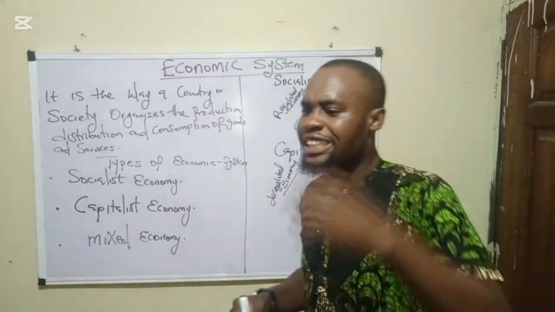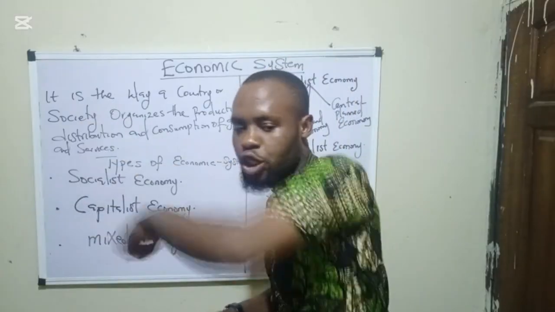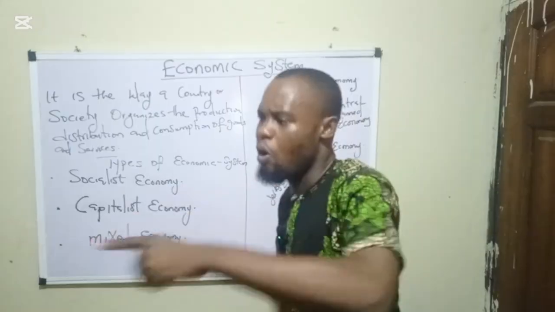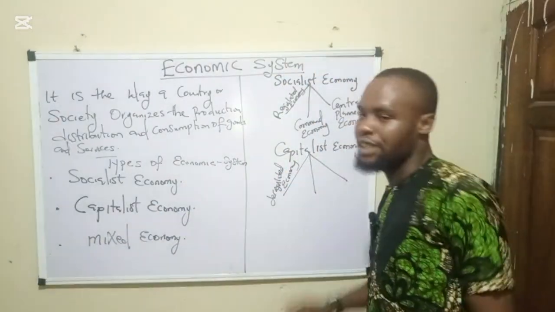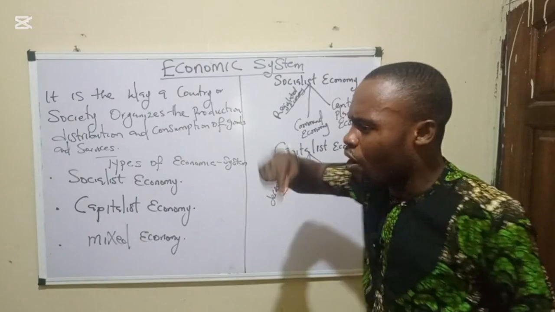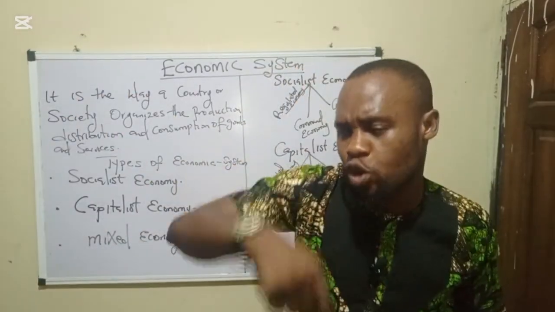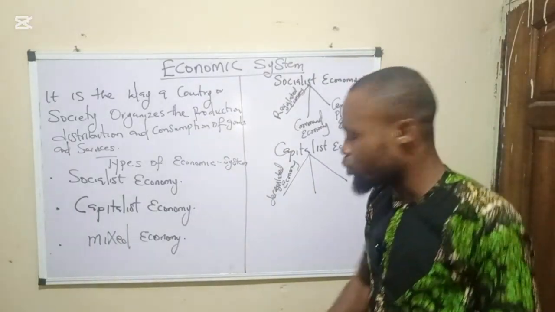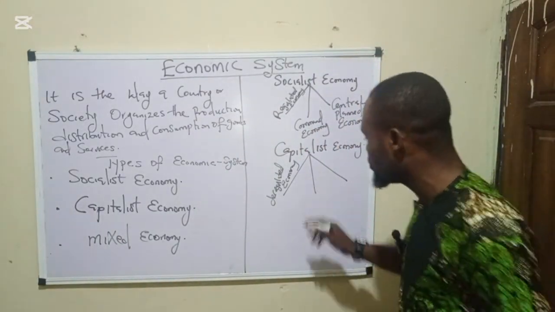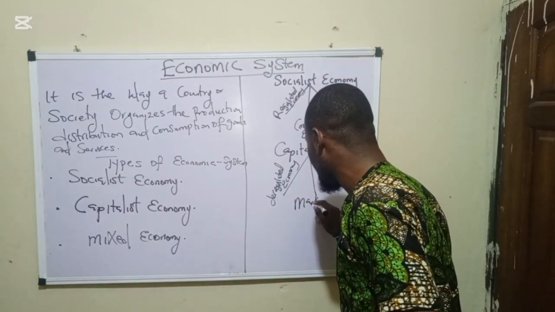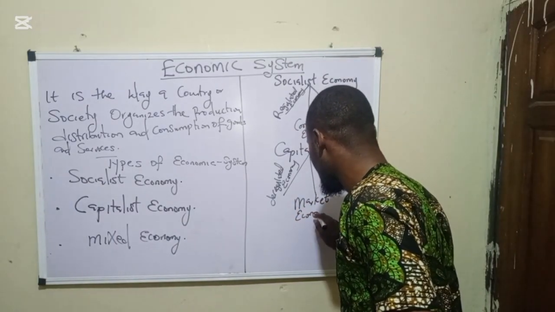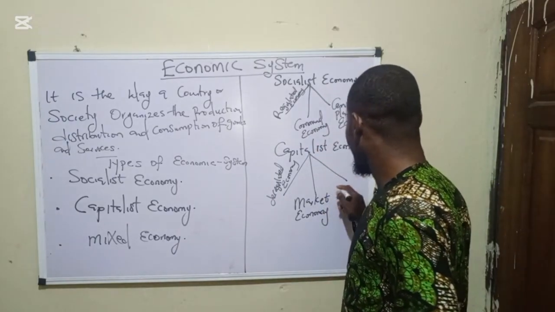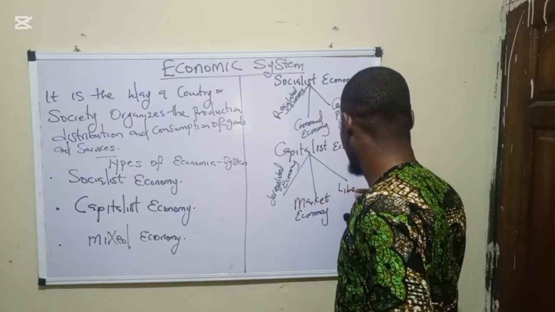They asked the question: deregulation of telecommunication is a feature of what economic system? What will be the answer? Capitalist economy. Regulation of telecommunication is a feature of what economic system? What will be the answer? Socialist economy. You see it now. Very simple. So another name for capitalist economy is market economy. Another name again is liberal economy.